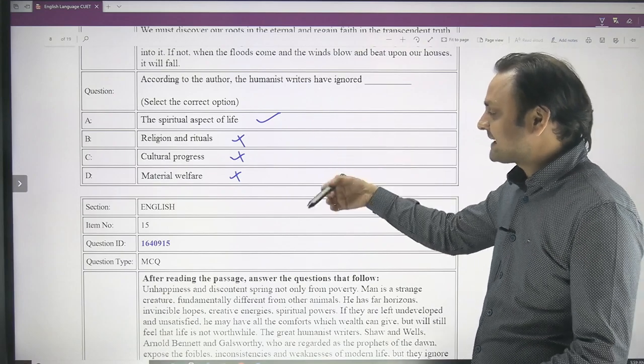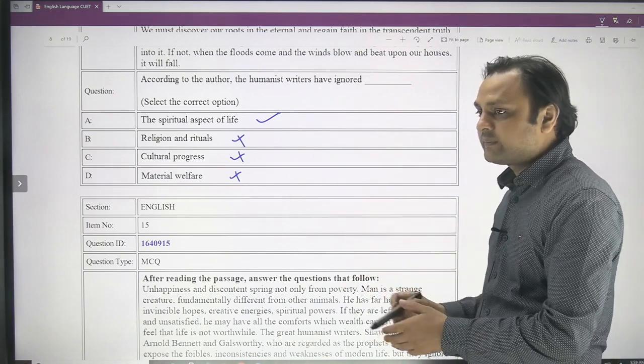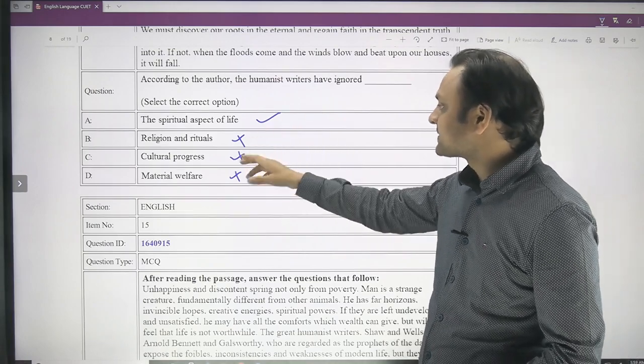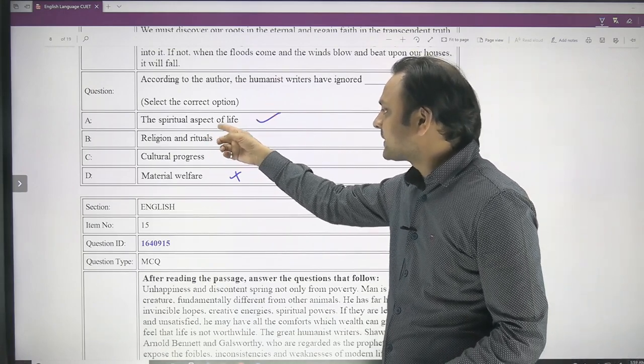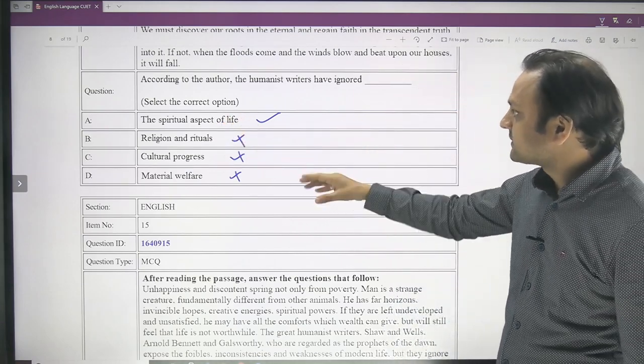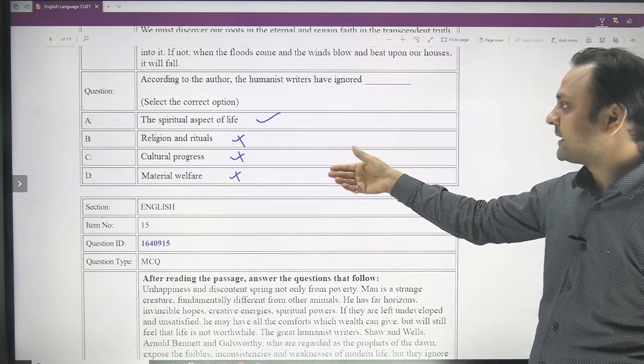The author is actually saying that all those men mentioned in the passage, all those scholars and philosophers, have missed the spiritual aspect of life, and the author wants us to go back to revive the inner being of the human.